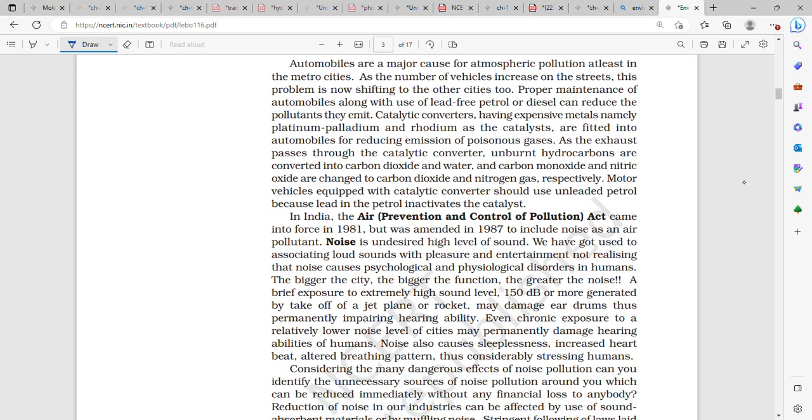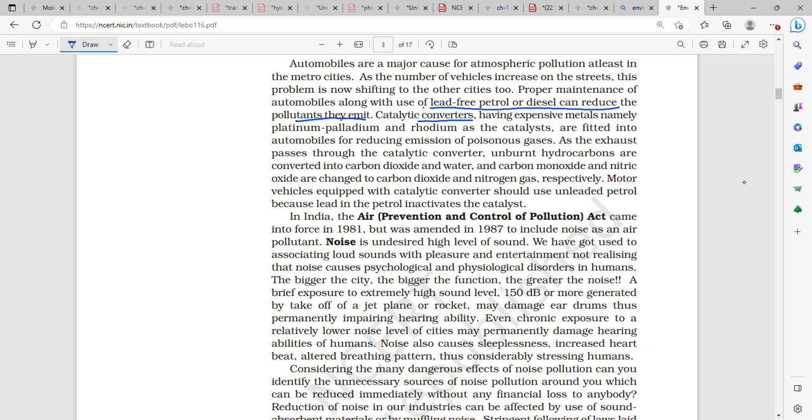Automobiles are a major cause of atmospheric pollution, at least in the metro cities. As the number of vehicles increases on the street, this problem is now spreading to other cities too. Proper maintenance of automobiles along with the use of lead-free petrol or diesel can reduce the pollutants that they emit. Earlier, leaded petrol or diesel used to have anti-knocking properties.